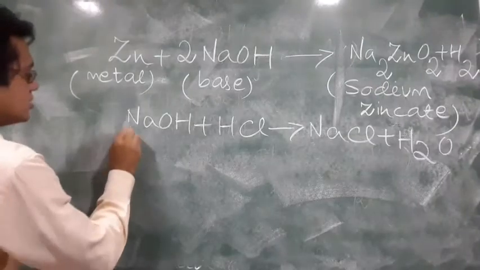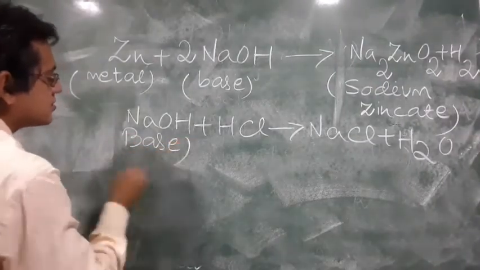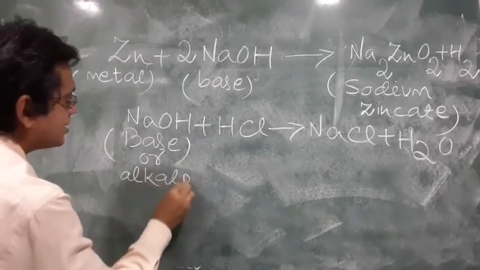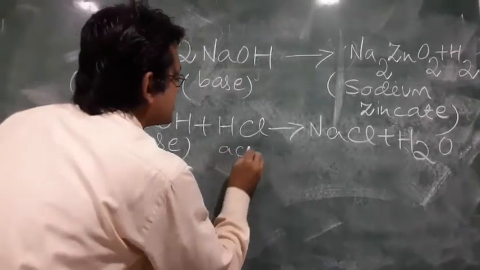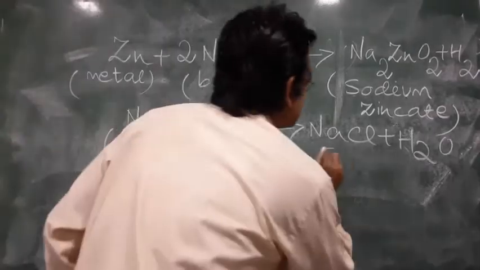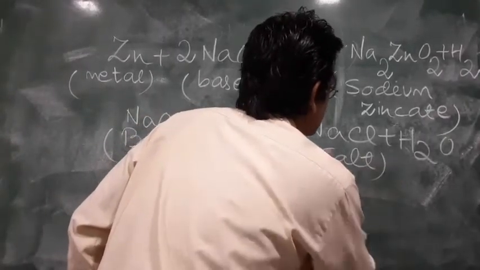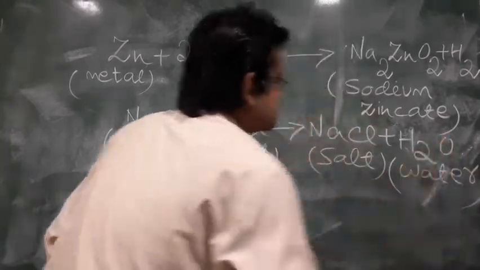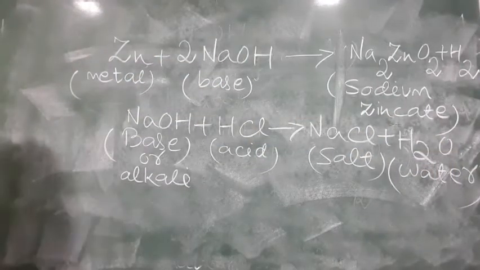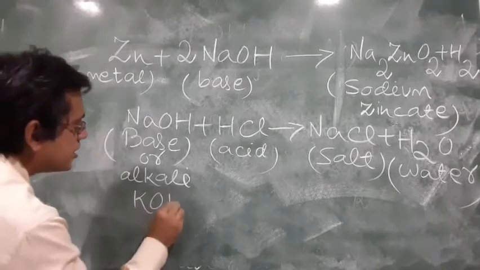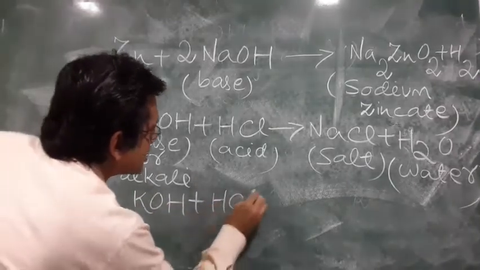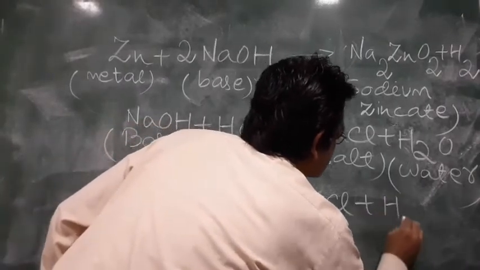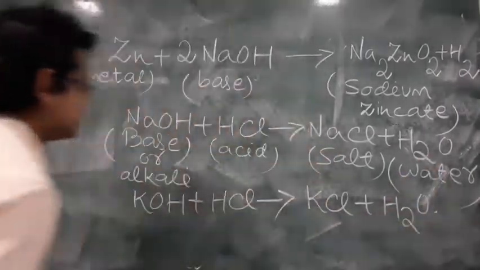So you see, this is a base or alkali, this is an acid, this is a salt, and of course, who does not know this? Water. Similarly, KOH plus HCl gives KCl plus H2O.